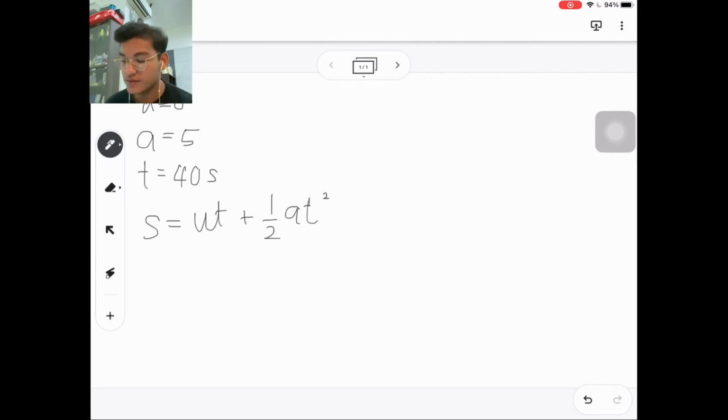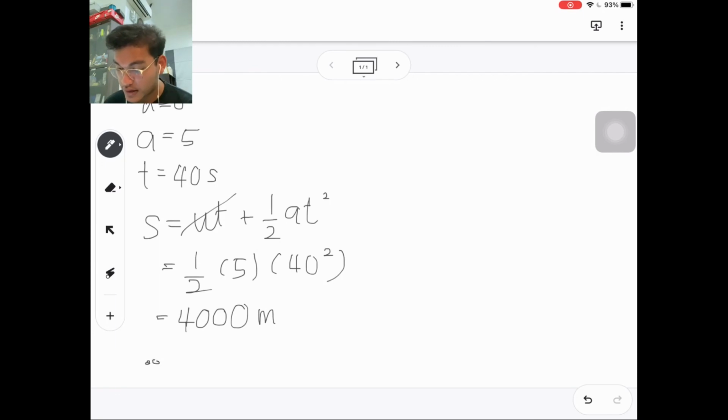Since u is 0, we can cancel out the whole first term, and then we just need to substitute half, a is 5, and 40 squared, and the final answer will be 4,000 meters.